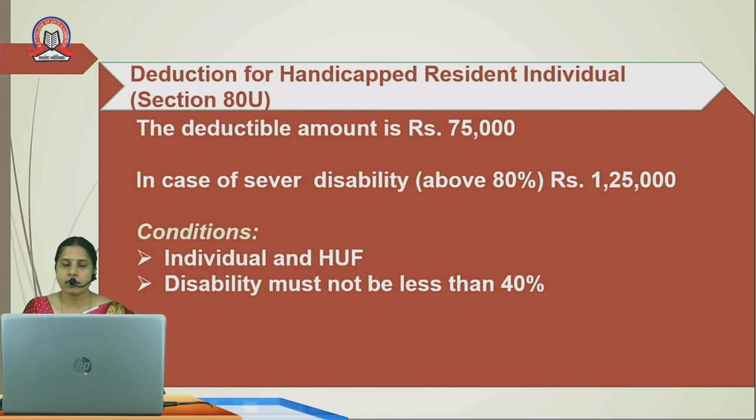As in section 80DD, this section also allows the flat deduction irrespective of the actual expenditure, and this deduction is eligible for individuals and HUF, and the disability must not be less than 40%.